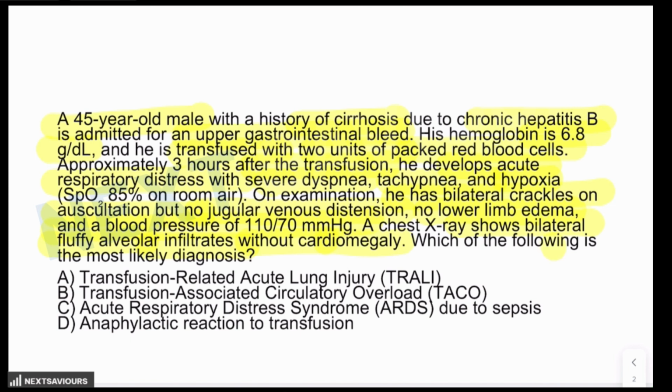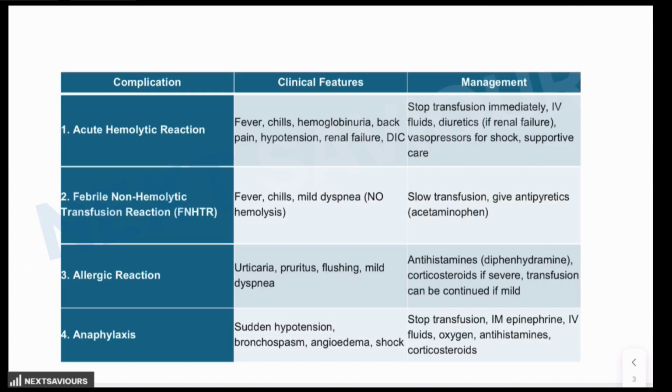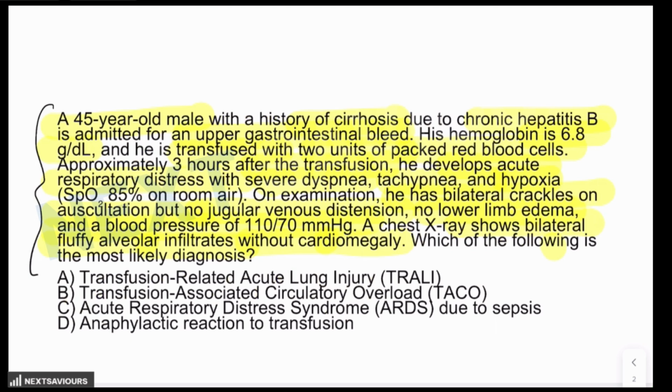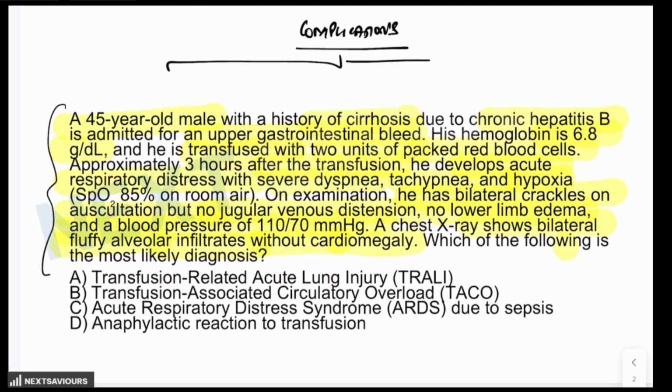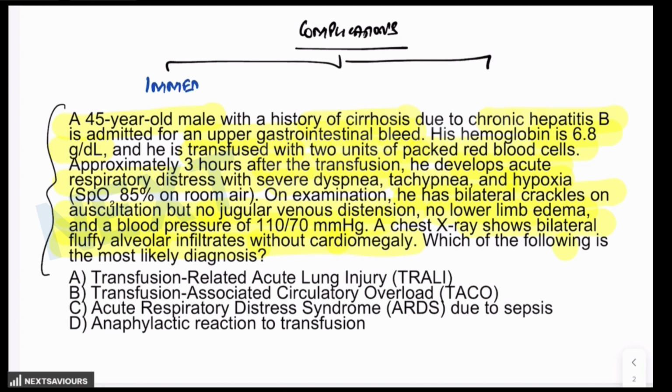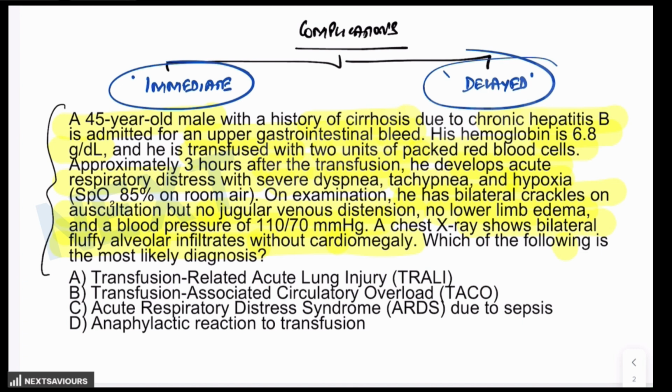So basically, what they are asking is about the complications related to the transfusion of blood, which could be categorized into two. The first is the immediate complication that happens within 24 hours of blood transfusion, and the other set is delayed complications, which take 24 hours to a week to appear. Although there is further classification into immune and non-immune mediated, as far as questions are concerned, you have to restrict yourself to identifying the immediate and the delayed complications.